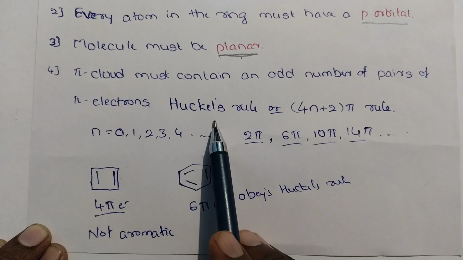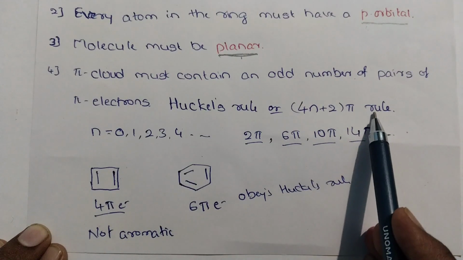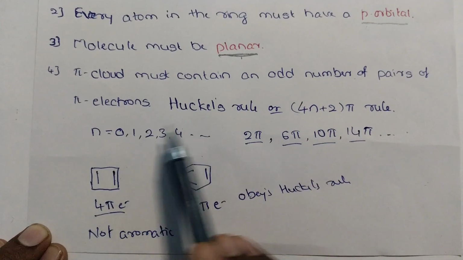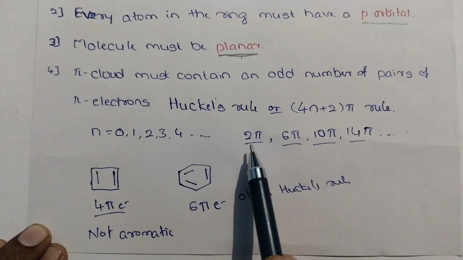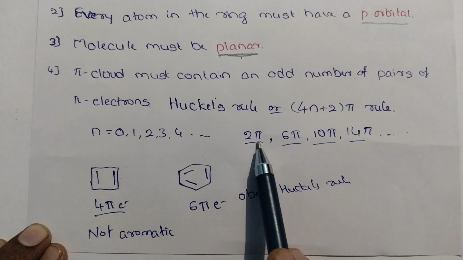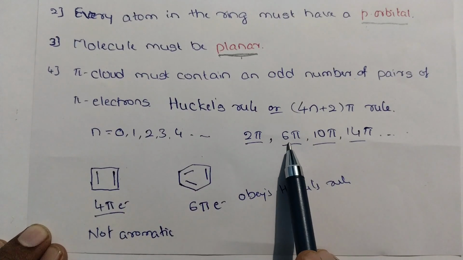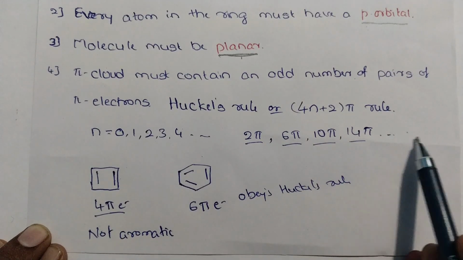This is also called the Huckel rule. Huckel rule is the 4n plus 2 pi electron rule. Here n equals 0, 1, 2, 3, 4, and the system should have either 2 pi, 6 pi, or 10 pi or 14 pi electrons and so on.